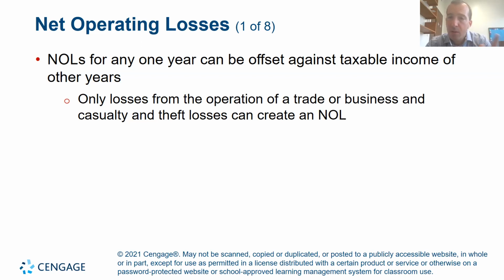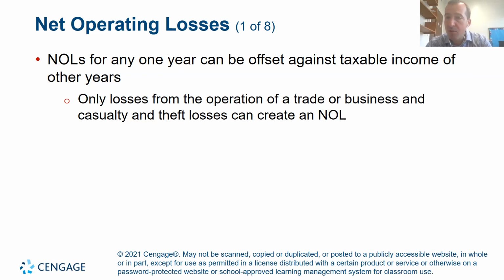You could go back 2 years, meaning if you had a loss in a tax year, you wouldn't pay taxes in the current year.